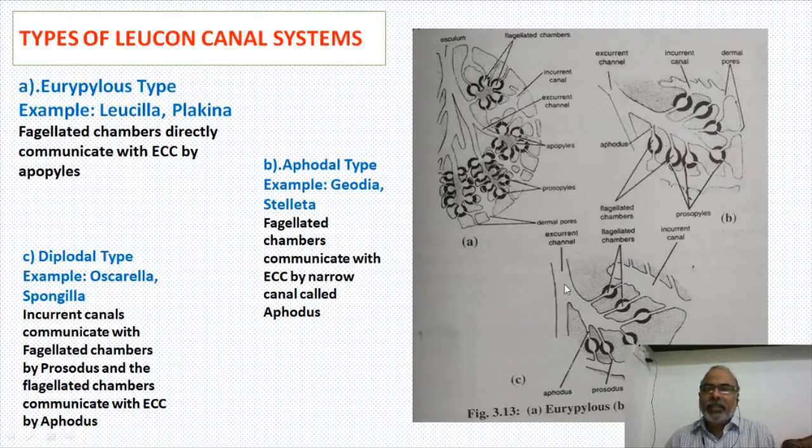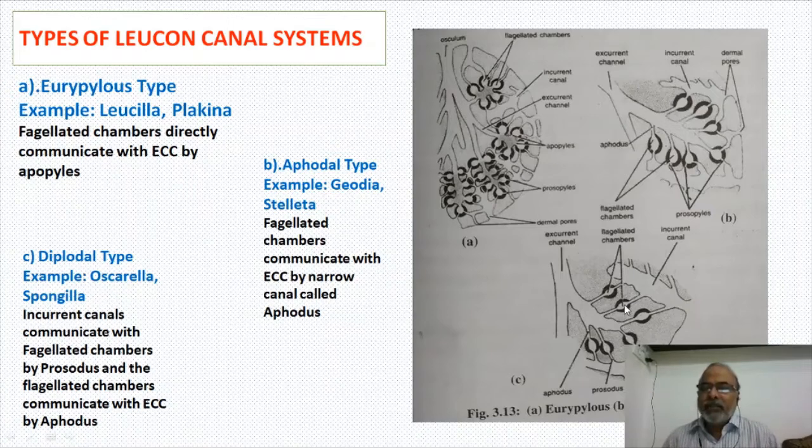And next, let us see the further more complicated system. Let me tell you the first one, A, where the flagellated chambers are directly opening into the excurrent canal. Here, flagellated chambers are not directly opening into excurrent canal but are opening into excurrent canal through a duct called aphodus. Now let us see the third system.